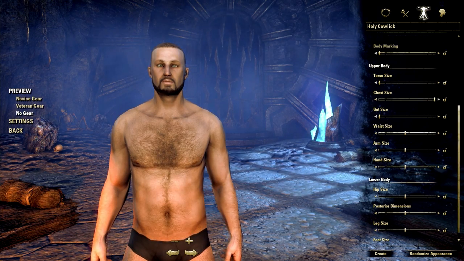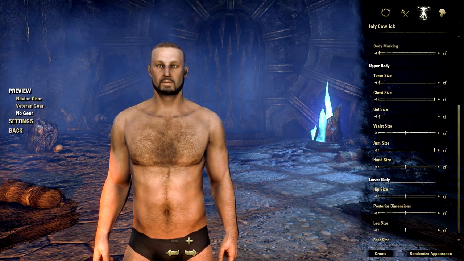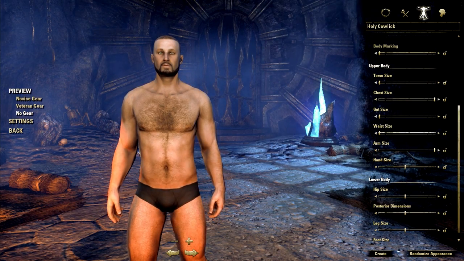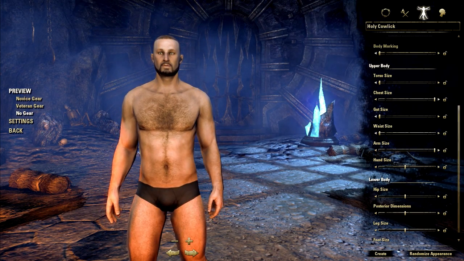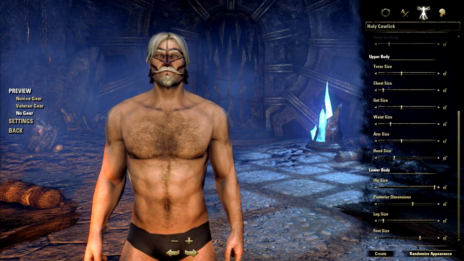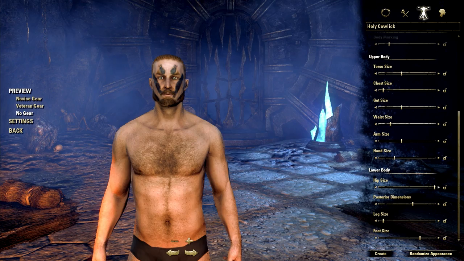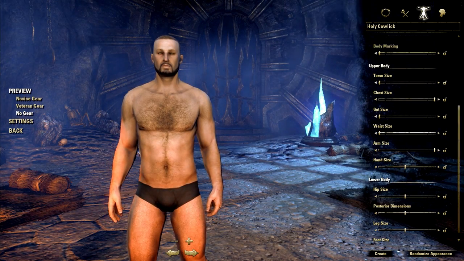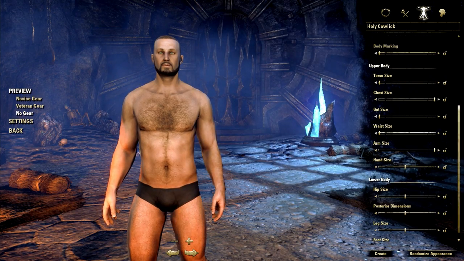Let me first say that I'm actually pleasantly surprised that ZeniMax was able to implement all these sliders without making it so that players can make their character outrageous by adjusting sliders to extreme configurations. I feel a primary element to the Elder Scrolls games is immersion, and it would have been completely lost with horribly disfigured players running about. Notice how we can change any of these sliders to the extreme, yet the character still looks very natural.